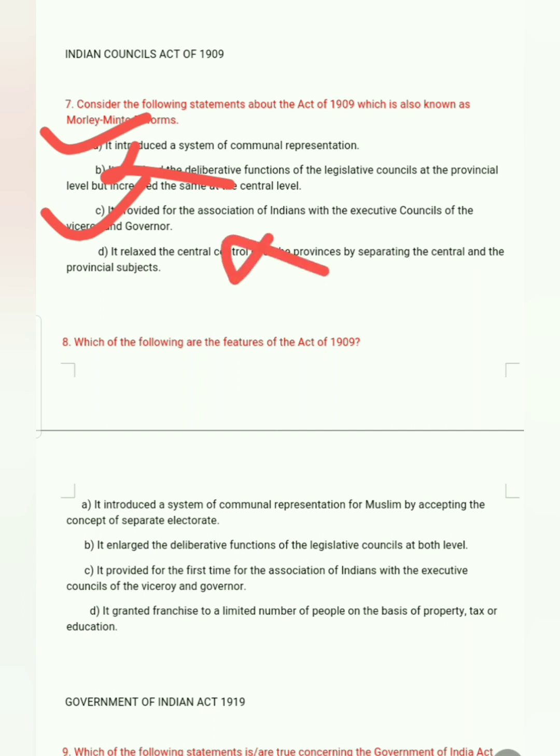Which of the following are the features of the Act of 1909? It introduced a system of communal representation for Muslims by accepting the concept of separate electorate. Correct. It enlarged the deliberative function of the legislative council at both levels. That is correct, that is central and provincial. It provided for the first time for the association of Indians with the executive council of the viceroy and the governor. That is correct. It granted franchise to a limited number of people on the basis of property tax or education. That is correct.